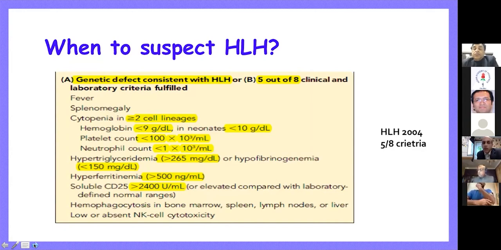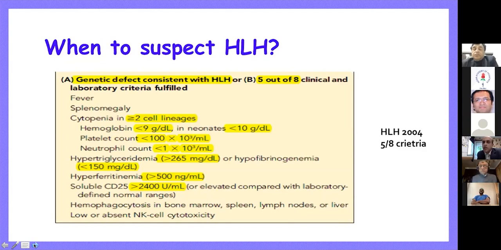Hypertriglyceridemia, hypofibrinogenemia, hyperferritinemia, and high soluble CD25, which is the soluble interleukin 2 receptor that I just mentioned. These all are important criteria. If you are able to demonstrate hemophagocytosis, often bone marrow is the site which is easiest to do in these sick children. If you can do that, that really aids in making the final diagnosis. Low or absent NK cell cytotoxicity is the other important criteria.